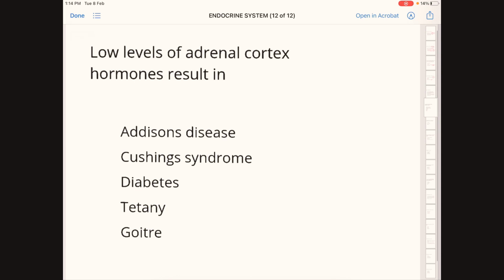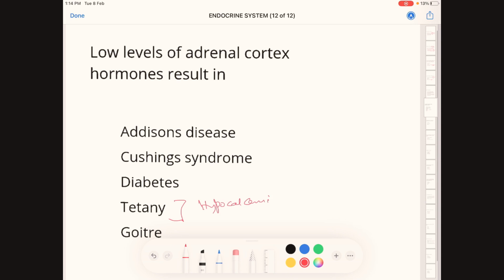Low levels of adrenal cortex hormone result in option A, Addison's disease, B, Cushing syndrome, C, diabetes, D, tetany, E, goiter. Goiter and tetany are caused by hypocalcemia. Goiter is due to thyroid disorder, with enlargement of the neck. Diabetes is due to insulin impairment.